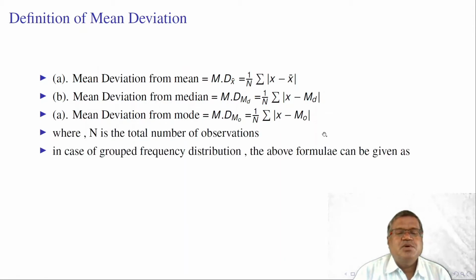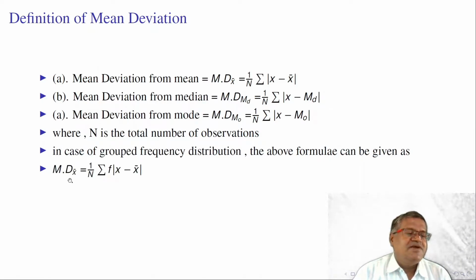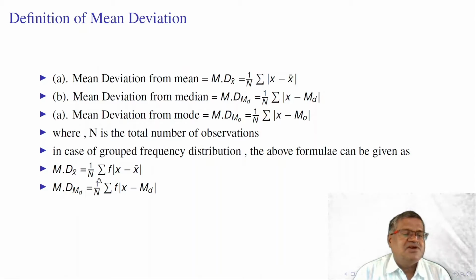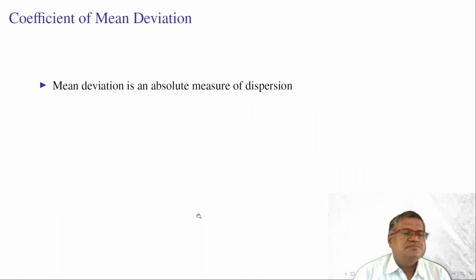In case of grouped frequency distribution, the formula can be given as: mean deviation from mean is 1 by n into summation f into modulus of x minus x bar. Here n is equal to summation f, that is the total frequency. Similarly, mean deviation from median is equal to 1 by n into summation f into modulus of x minus median. Mean deviation from mode is equal to 1 by n into summation f into modulus of x minus mode.